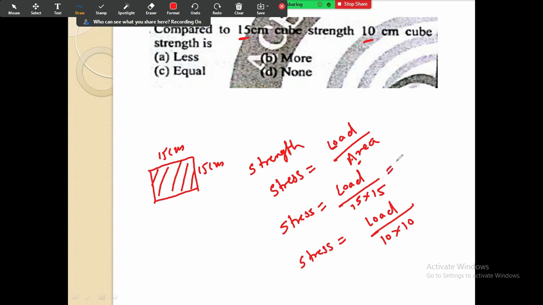Suppose I use the notation P for the load. It is P divided by 225 and this is P divided by 100. Which will be more? For 10 by 10 it is more, or for 15 by 15 it is more? Obviously for 10 by 10 it is more.